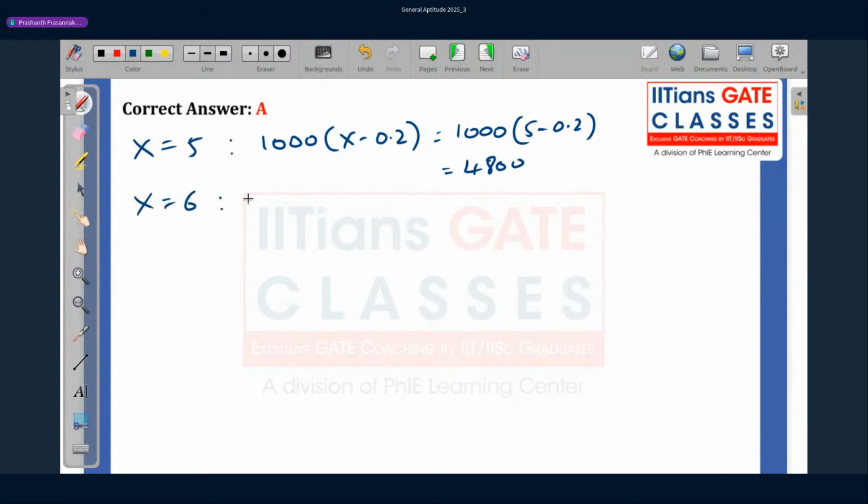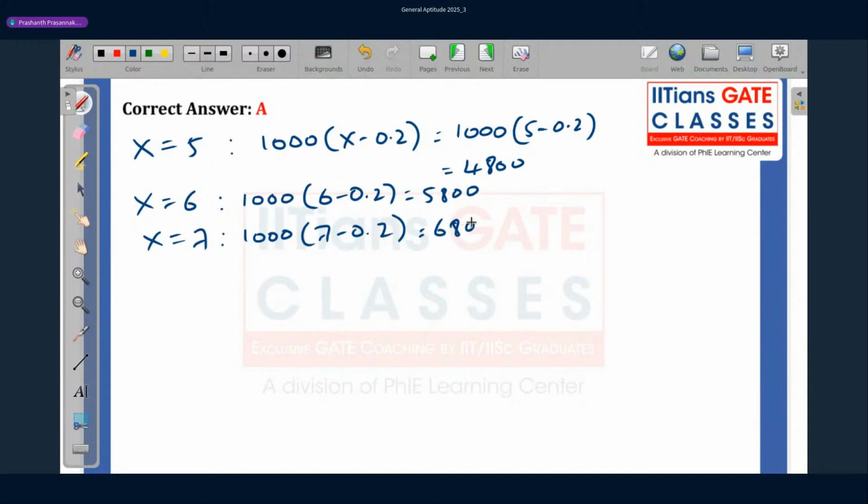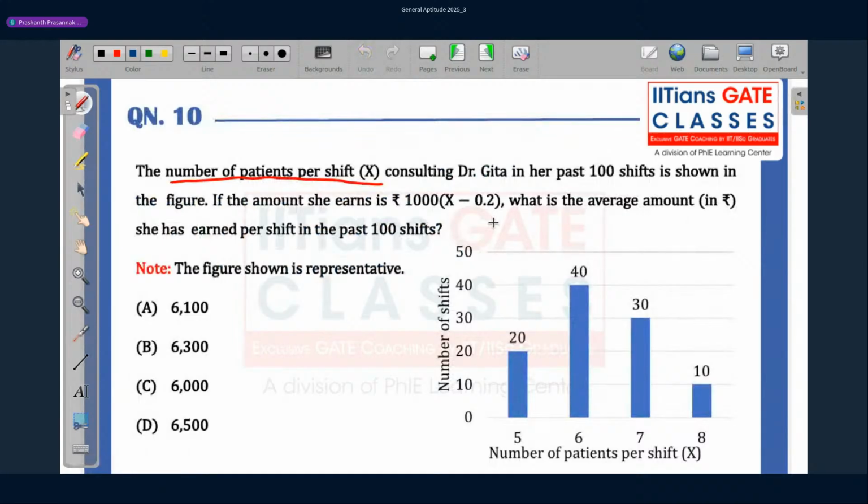Similarly, for x equal to 6, I'll be getting 1000 into 6 minus 0.2, which is 5800. For x equal to 7, it will come to 1000 into 7 minus 0.2, which is 6800. Finally, for x equal to 8, 1000 into 8 minus 0.2, which is 7800. Okay.